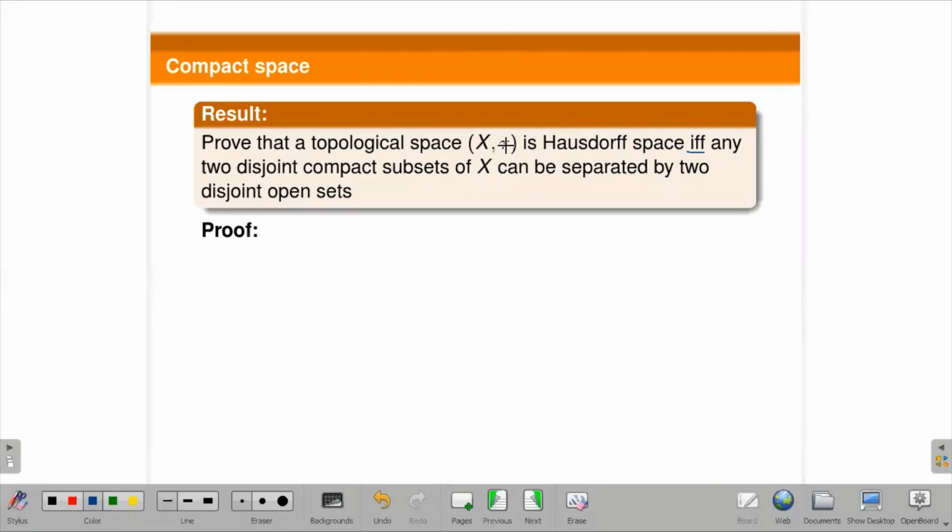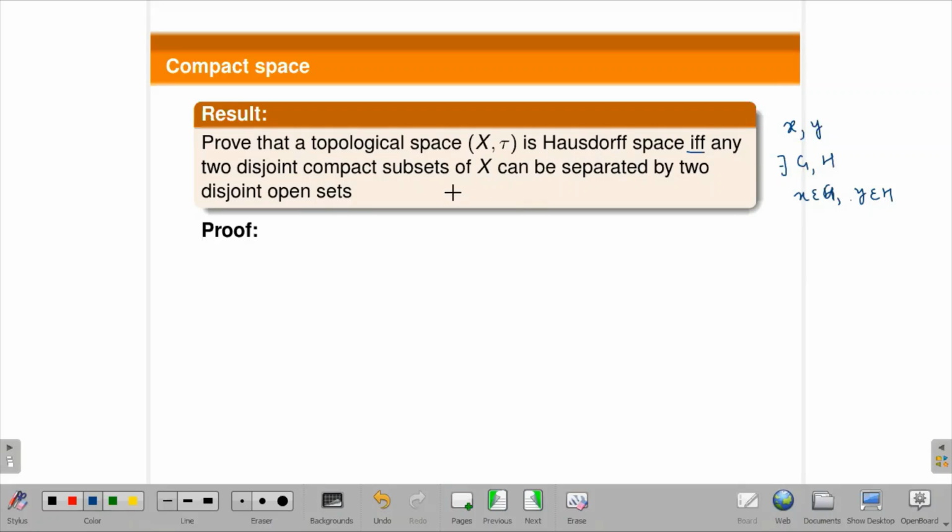Generally in a T2 space, we take two distinct points, and these points are separated by two disjoint open sets, G and H, one containing x and the other containing y. So this is a T2 space.